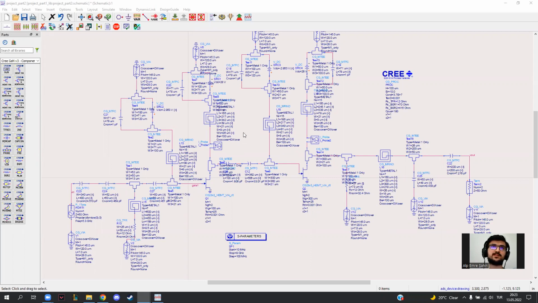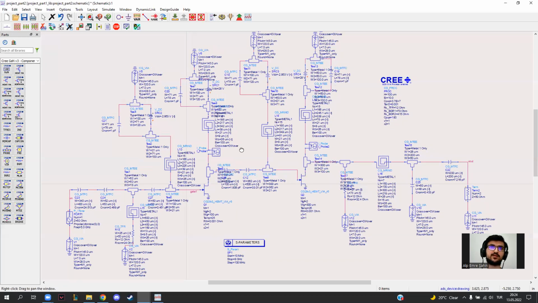In this project, I am designing a low noise amplifier by using ADS tool of Keysight. In this design, we have two main components, and these are the two transistors that you are looking at. We use Cree GaN components. And this is my finalized circuit.